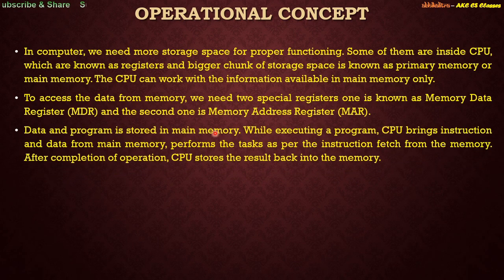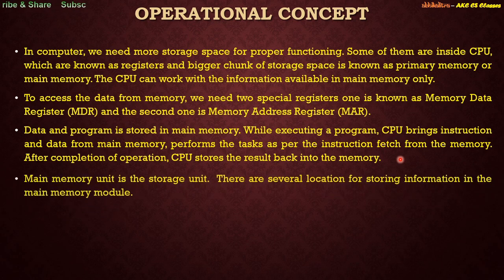So data and program are stored in main memory. While executing a program, the CPU brings instructions and data from main memory and performs the tasks as per the instruction fetched from the memory. After completion of operations, the CPU stores the result back into the memory. So this part I have already discussed in my previous slide.